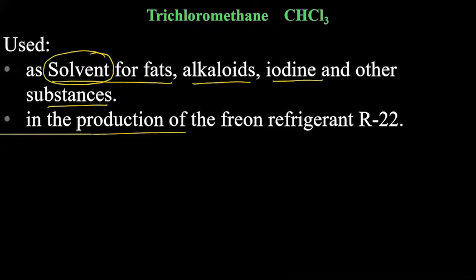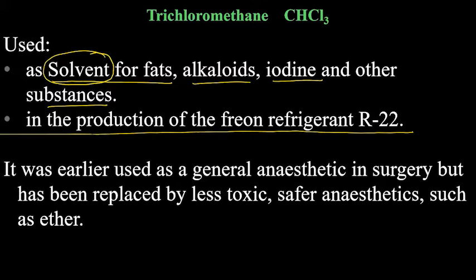It is used in the production of freon refrigerant R22. Freon refrigerant means the compound used in refrigerators for cooling. It was earlier used as a general anesthetic in surgery, but it has been replaced by less toxic, safer anesthetics like ether.